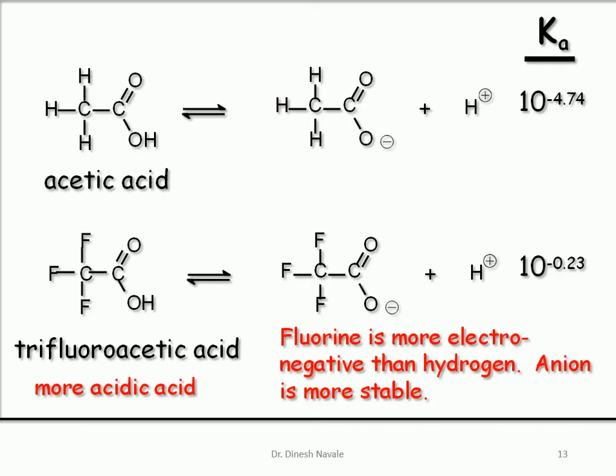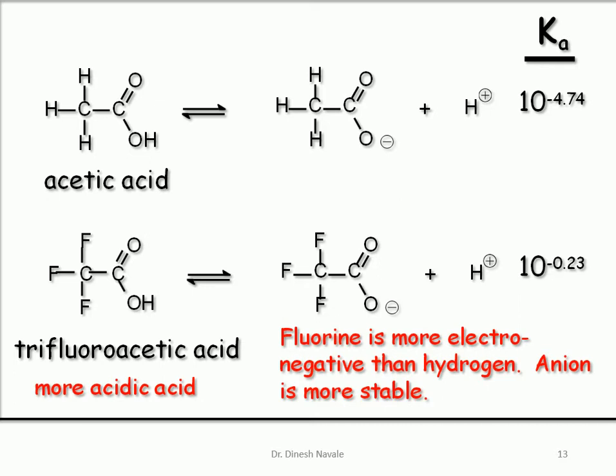So fluorine-substituted trifluoroacetic acid will stabilize the corresponding conjugate base due to the greater electronegativity of the fluorine, making the pKa value equal to minus 0.23. Whereas in the case of the acetate anion, the conjugate base of acetic acid, there are no electronegative elements attached, so it will not contribute to the stability.